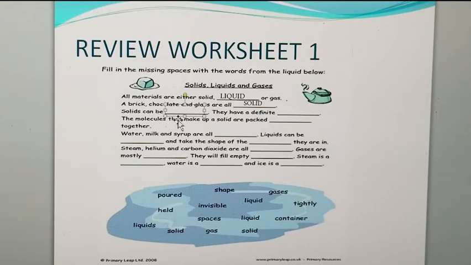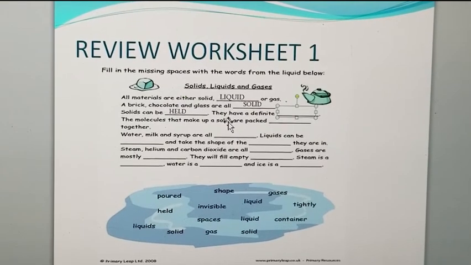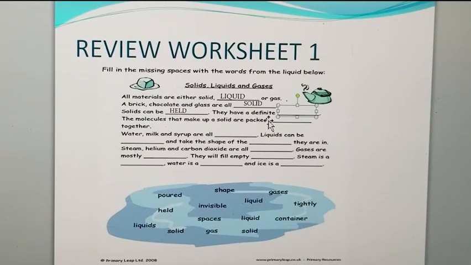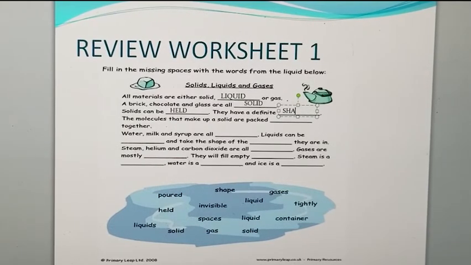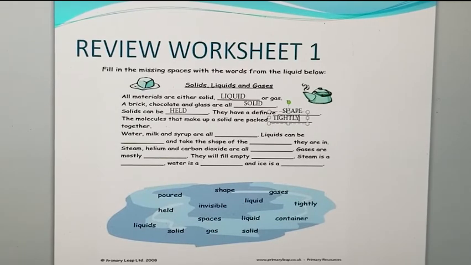It means solids can be held. They have a definite dash. Solid has a definite shape. The molecules that make up a solid are packed dash together, are packed tightly together.